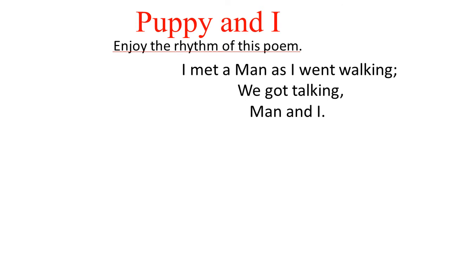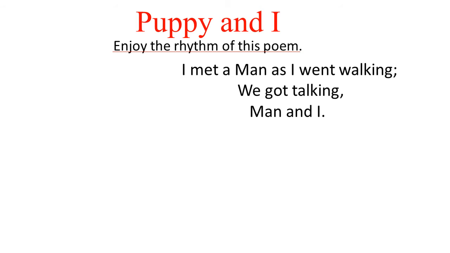Okay, so this is the first stanza. I tried to sing, and in this first stanza, when a man meets someone, now someone means who? I. Now here, the poet is saying, I met a man as I went walking. Now, what is the meaning of poet? Poet means a person who writes the poem.